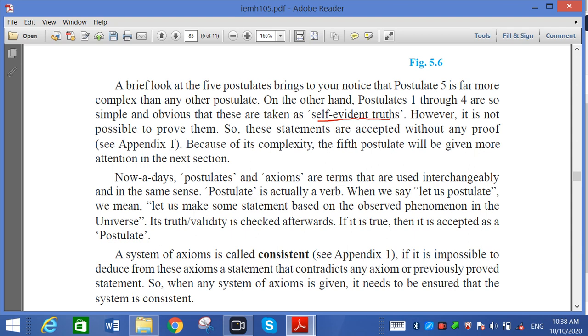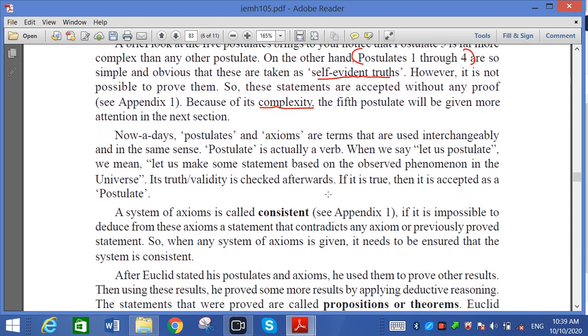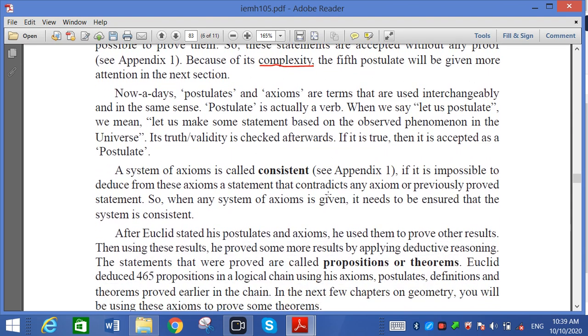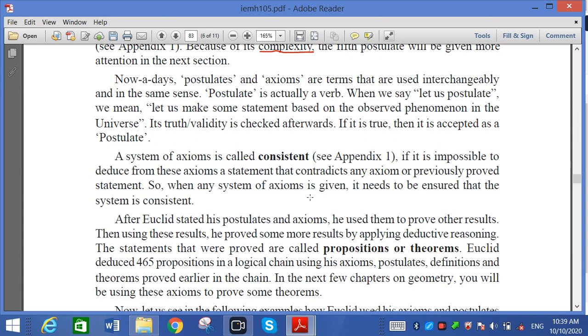However, it is not possible to prove them. There is no need to prove them. So these statements are accepted without any proof. Postulates 1 to 4 we have to accept without proof. But the fifth postulate is a bit complex, so we require some more explanation. That will be in the next section.